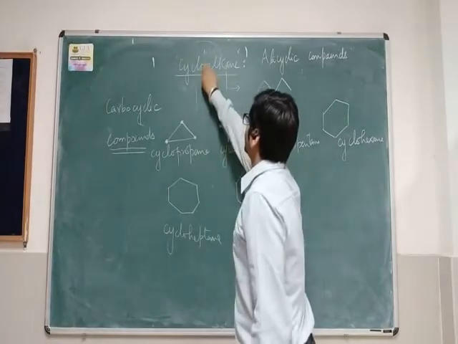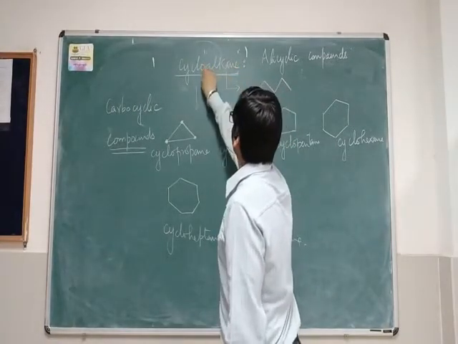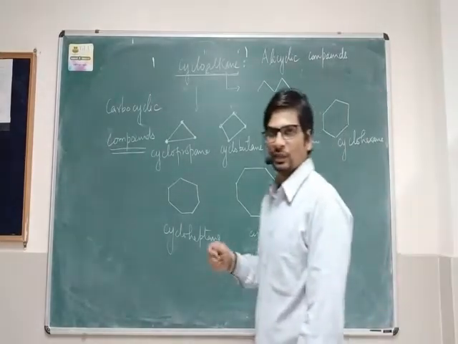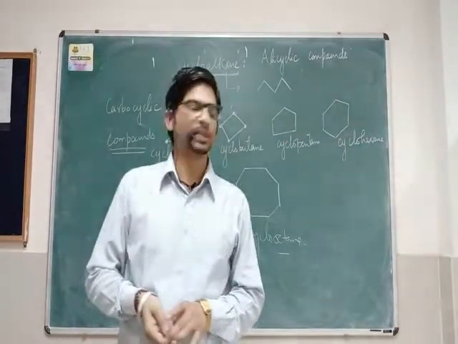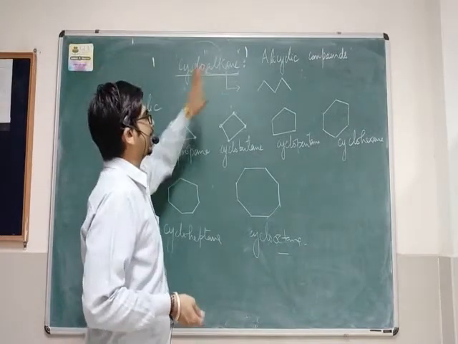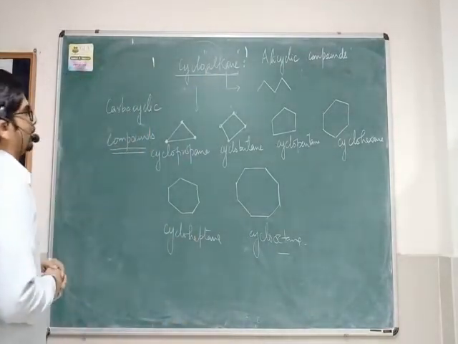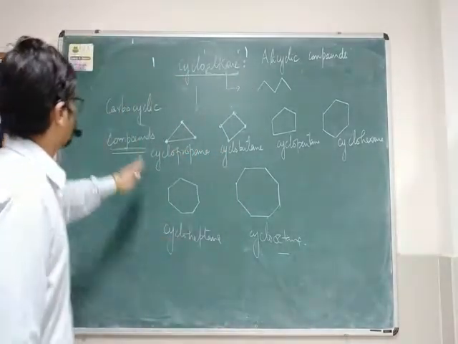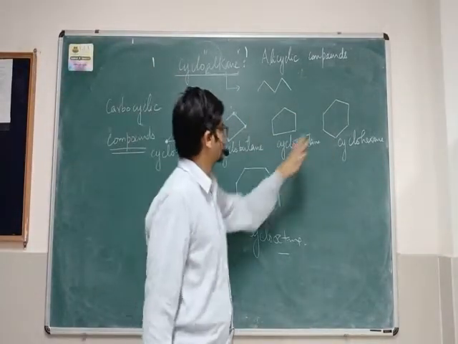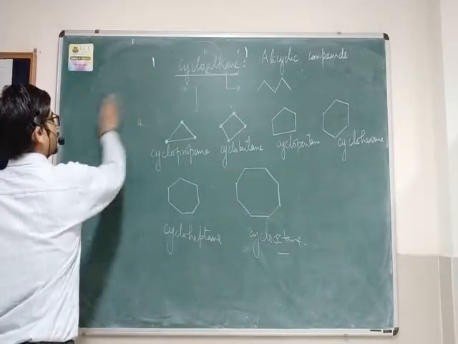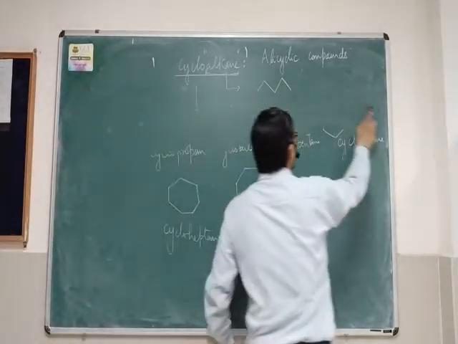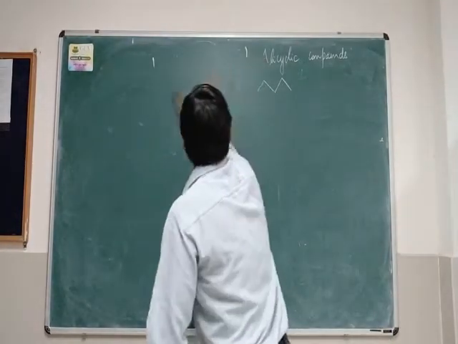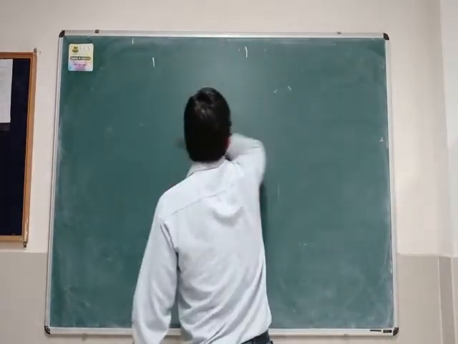As in the name you have alkane, most of the properties, the methods of synthesis and the reactions will be similar to the alkane family. Now, these are a few examples of cycloalkane members. Now we will talk about the IUPAC nomenclature of the cycloalkane family.